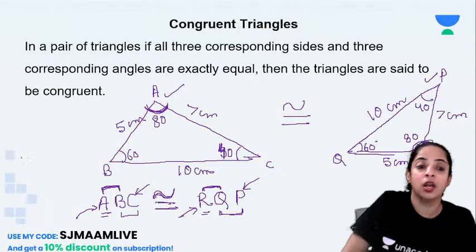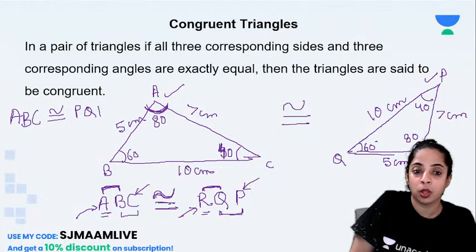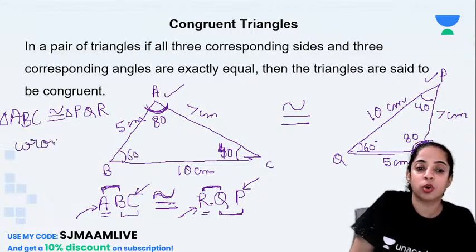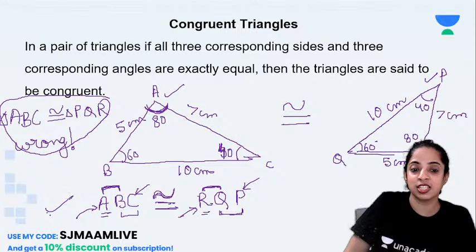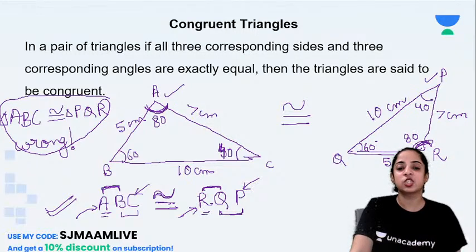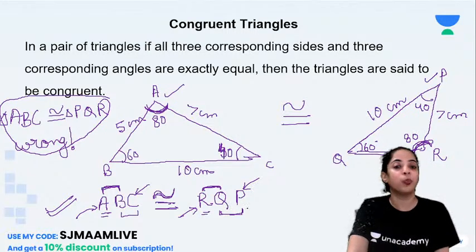But if you write triangle ABC is congruent to triangle PQR, then my dear children, you are wrong. So naming has to be very, very proper. This is correct: triangle ABC is congruent to triangle RQP.